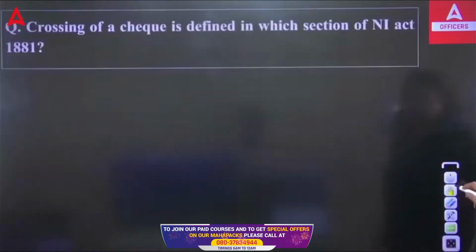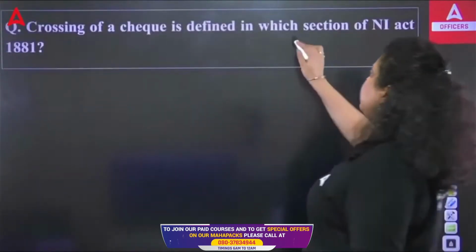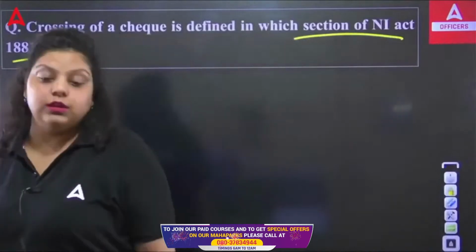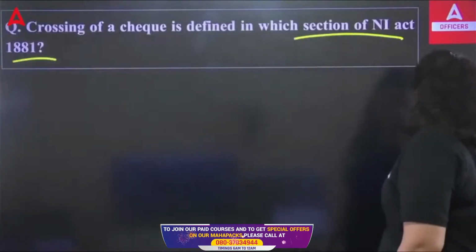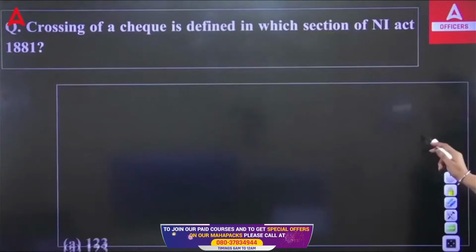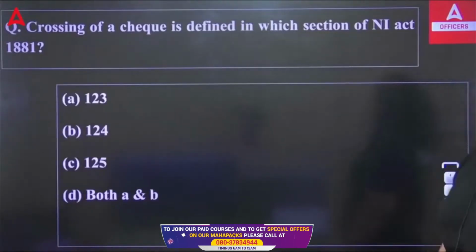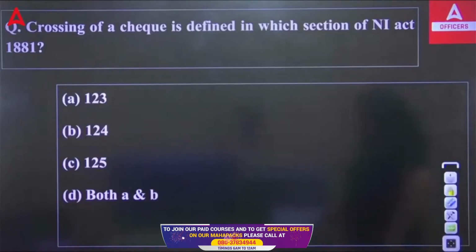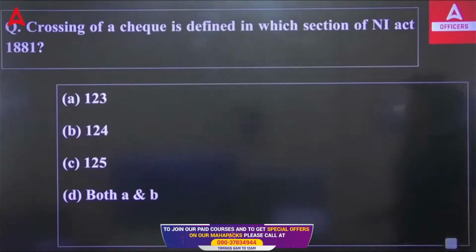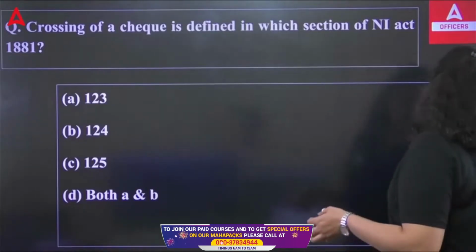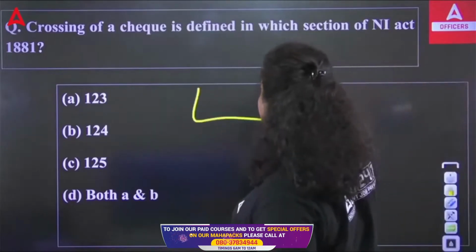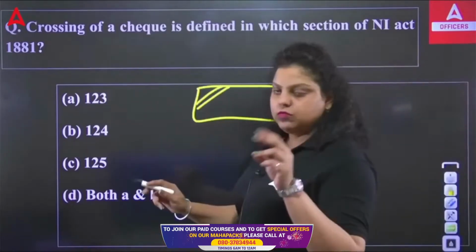Next, crossing of a check is defined in which section of the Negotiable Instrument Act 1881? The crossing of a check will be of three types. The sections are 123, 124, 125, both A and B. Which of the following is correct? There are three types of crossing. We have a general crossing, in which on the left side top of the check, two parallel lines will be there.